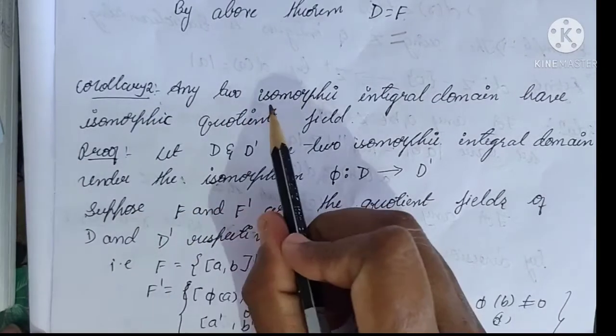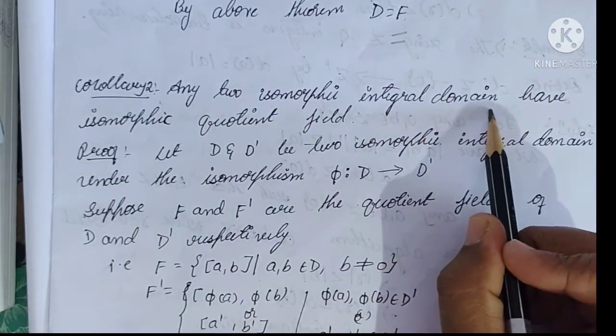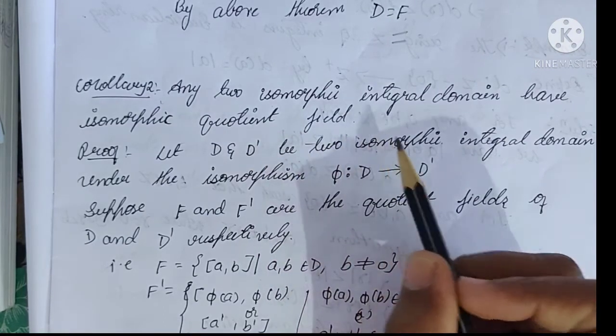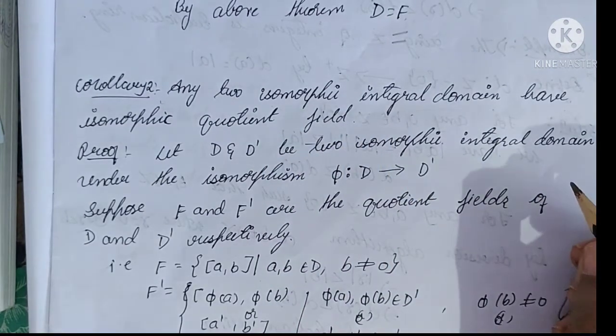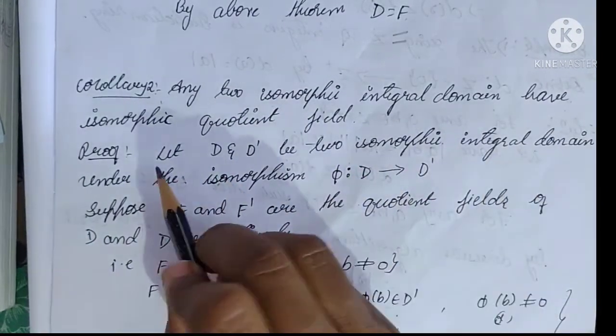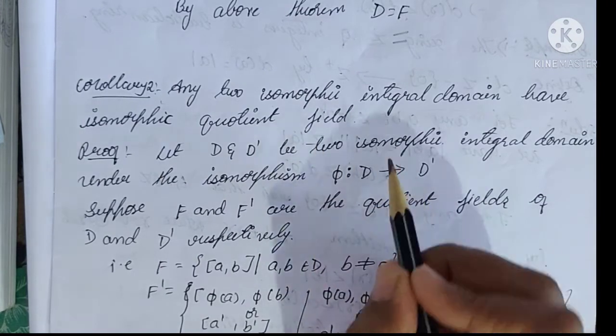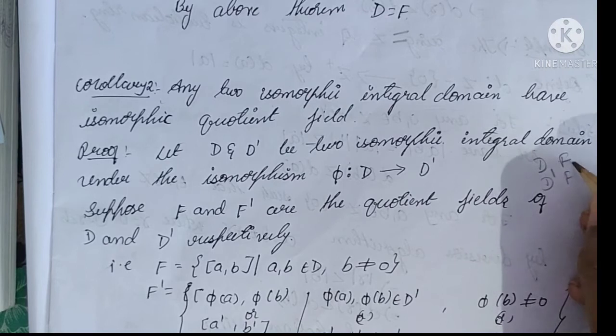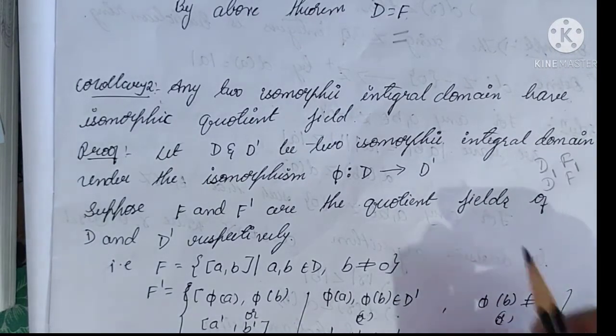Next one, corollary two: any two isomorphic integral domains have isomorphic quotient fields. Here you have to consider two integral domains, that is D and D dash, which are isomorphic. The quotient field for integral domain D is F, and for D dash we consider the quotient field F dash. Here we have to prove that F is isomorphic to F dash.